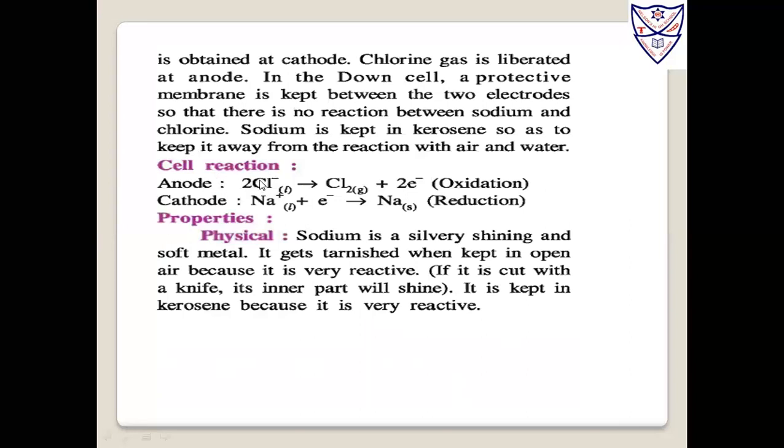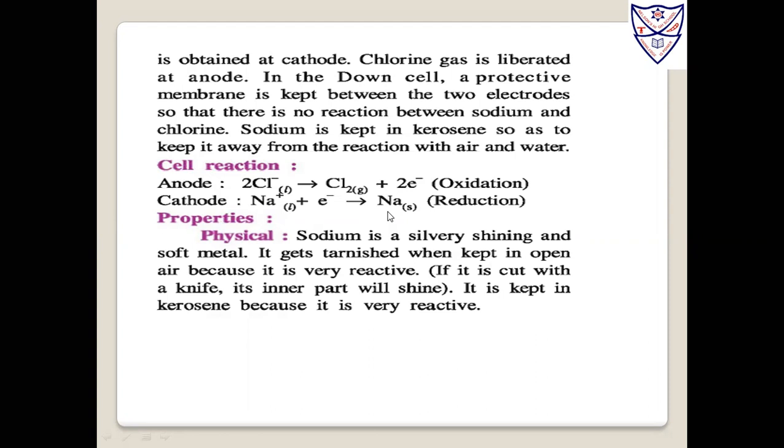At the anode chlorine is collected, and at the cathode sodium is collected. 2Cl- gives Cl2 plus 2 electrons, which is oxidation, and at the cathode Na+ plus an electron gives Na, that is reduction.